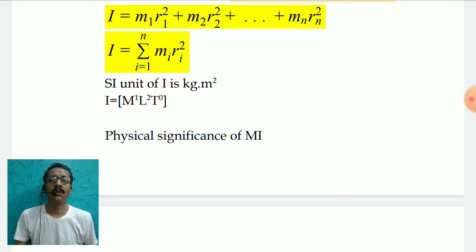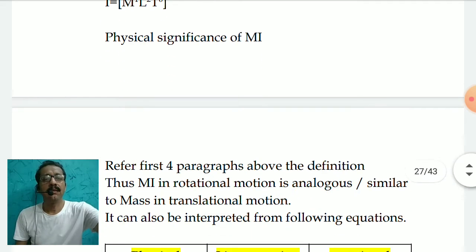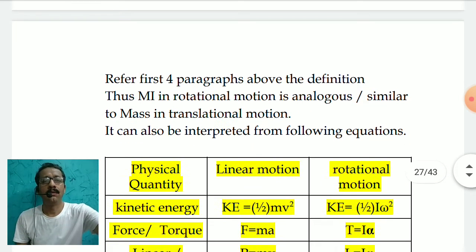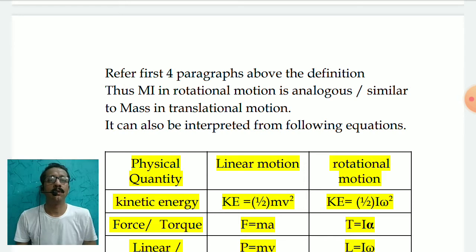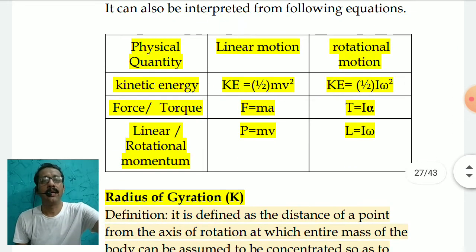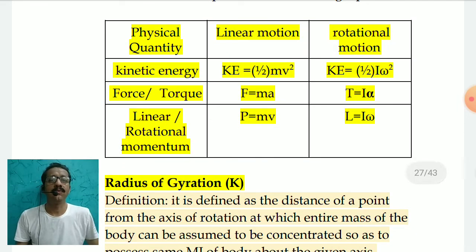When I want to talk about the physical significance of moment of inertia, I have already said that the moment of inertia of a rotating rigid body is a quantity which is analogous to that of mass in case of linear motion. Now I'll just take an example. For the first 4 parameters which we have shown earlier, mass was analogous to moment of inertia. If I have a look at this tabular format, I have physical quantities which are given here.